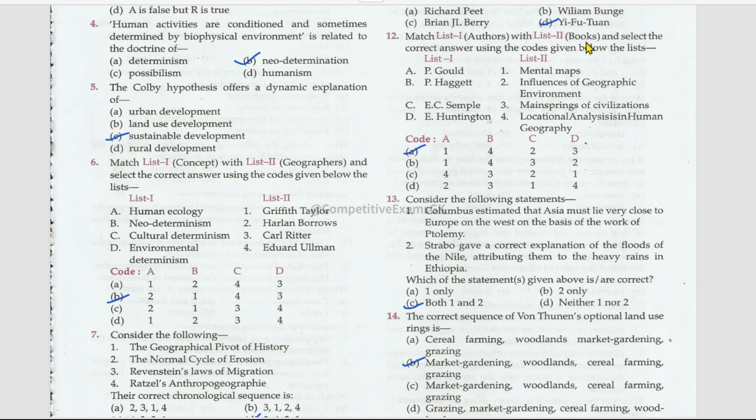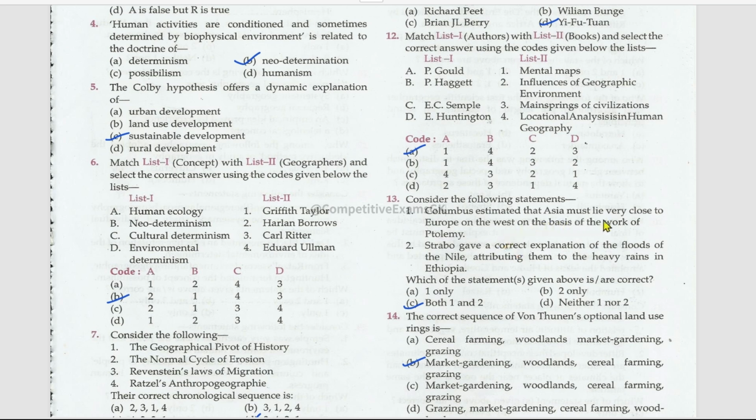List one is the authors and list two is the books. P. Gould, Mental Maps. P. Haggett, Locational Analysis in Human Geography. E.C. Semple, Influences of Geographic Environment. E. Huntington, Mainsprings of Civilization. Consider the following statements. Which of them are correct?